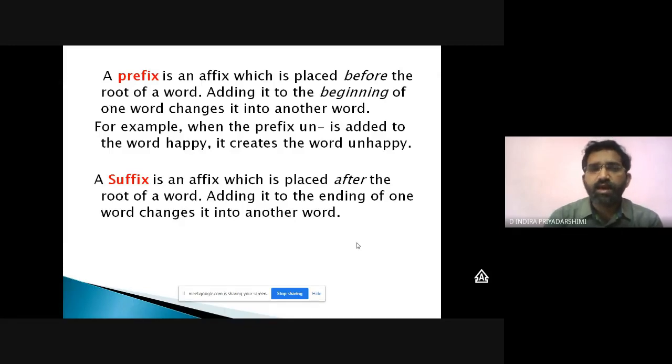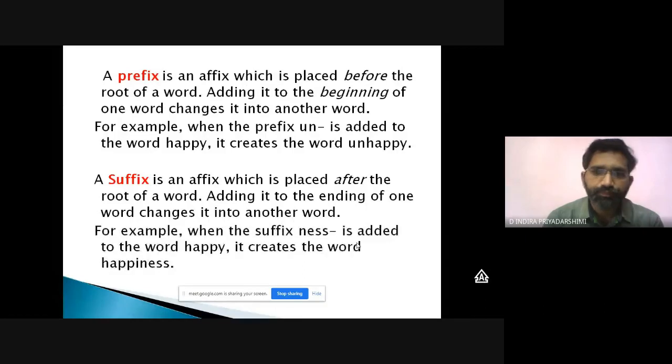And here is the suffix. A suffix is an affix which is placed after the root word. Adding it to the end of one word changes it into another word, changing its meaning or form. Let us see an example.